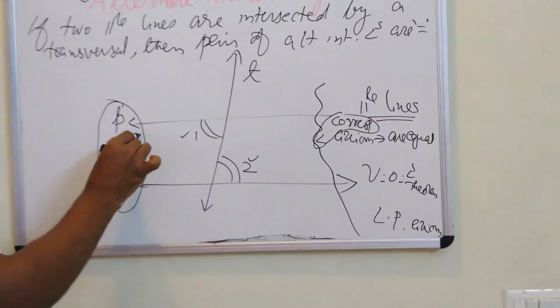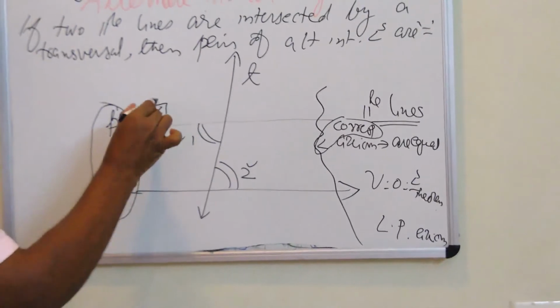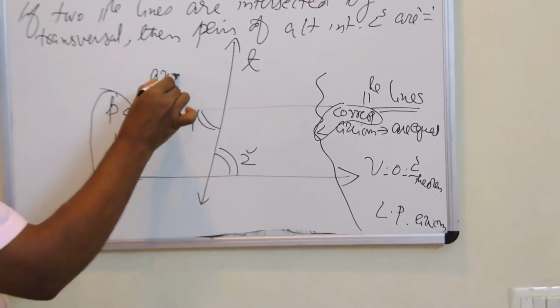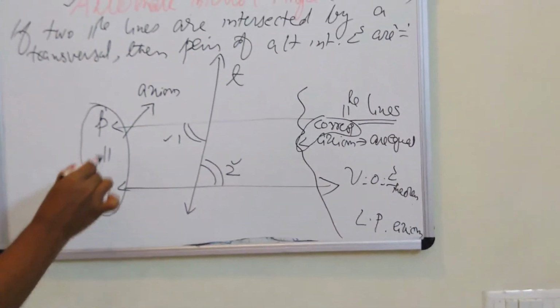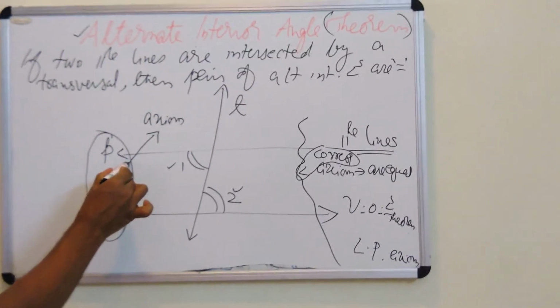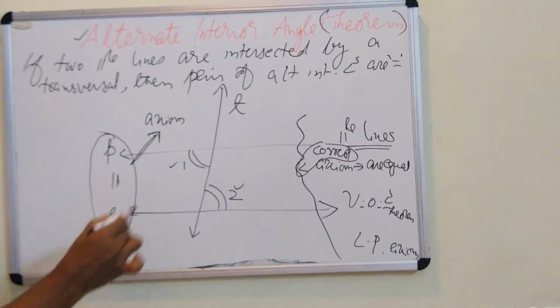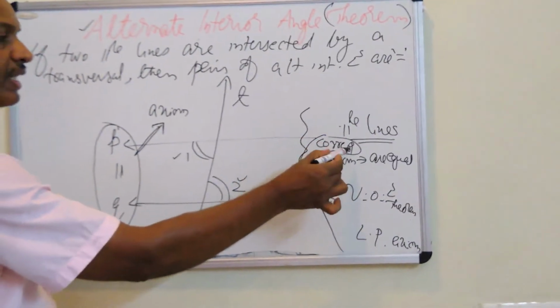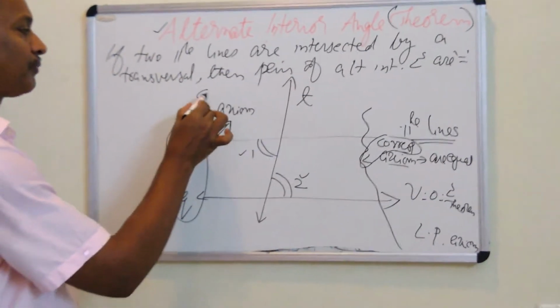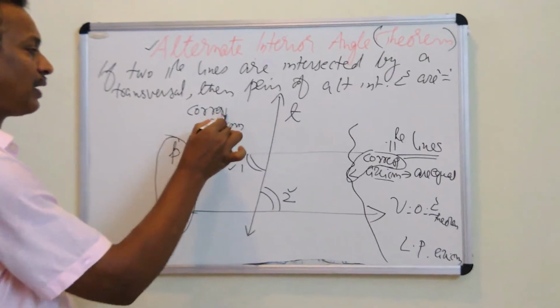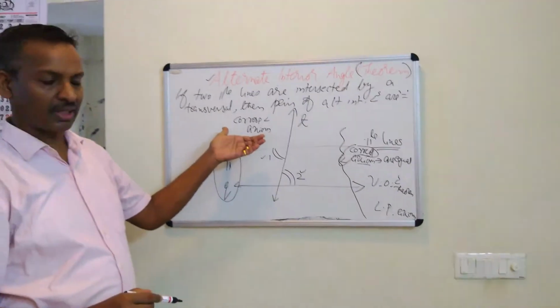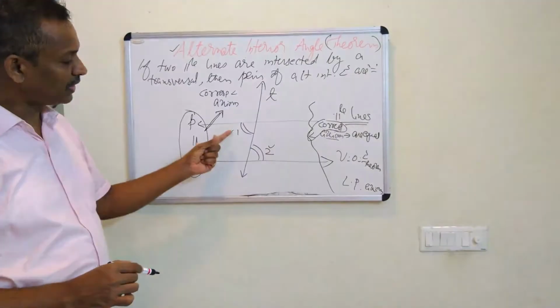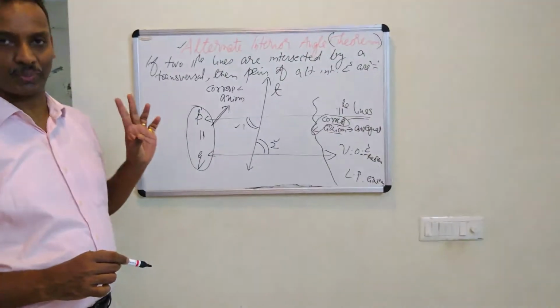If lines are parallel, the parallel property always goes to an axiom. We won't directly go to a theorem. Only one axiom we studied about parallel lines, that is the corresponding angle axiom. So we have to take the help of this corresponding angle axiom, then only we can prove this 1 and 2 are equal.